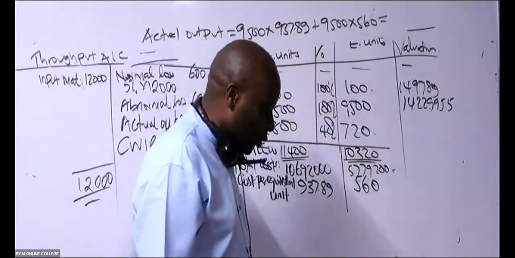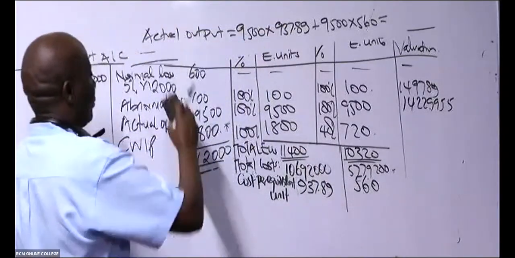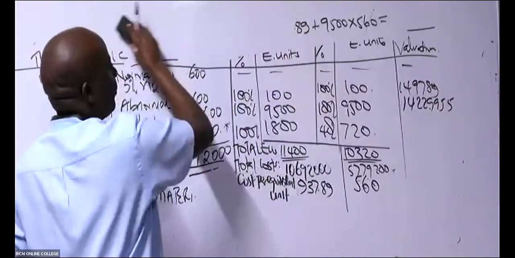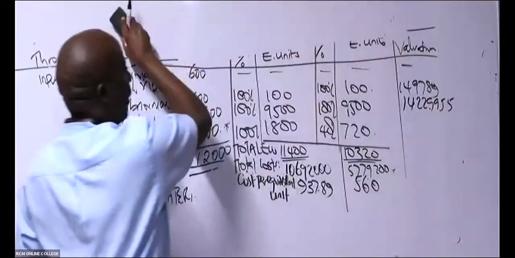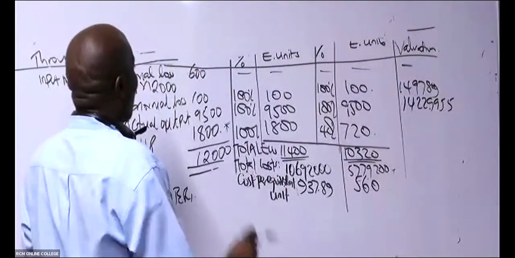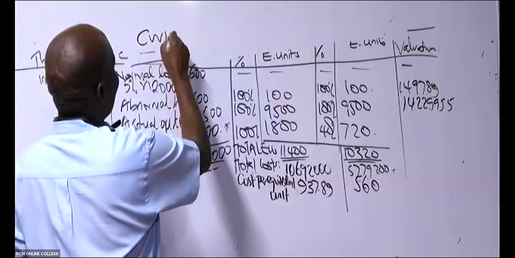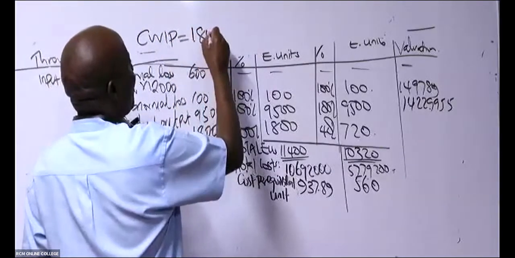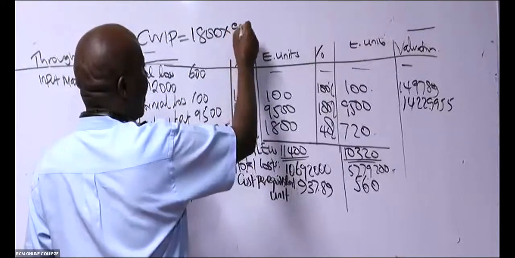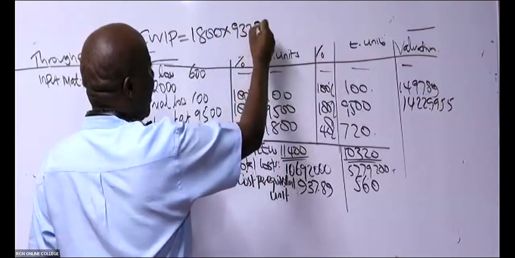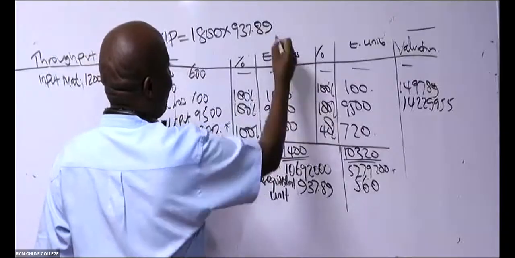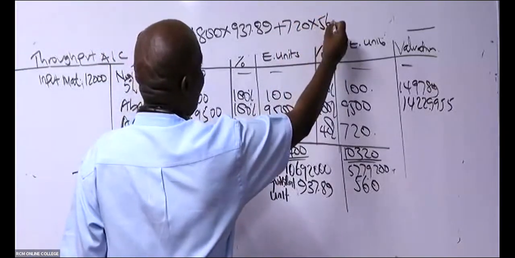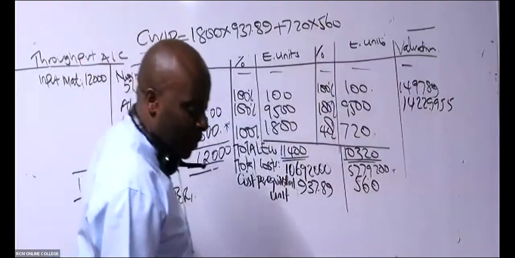Then we come and value the very last one now. The closing work in progress. So you value the closing work in progress. What do we have here? 1,800 times what here, somebody? 937.89 plus 720 times 560. Anybody who could be having that answer?